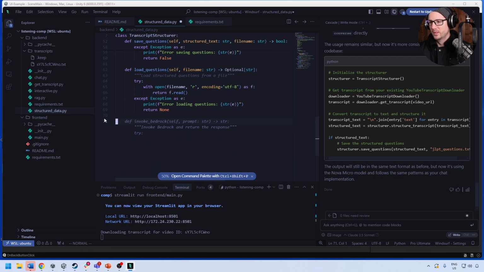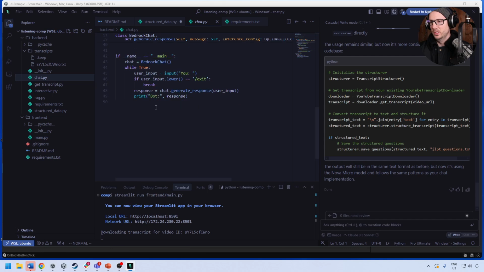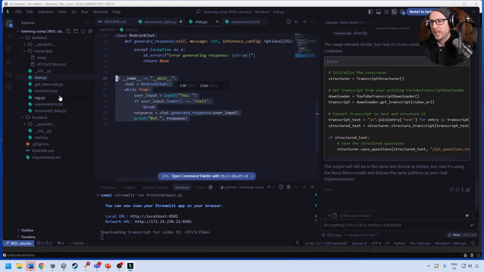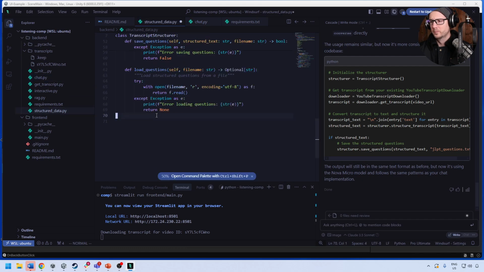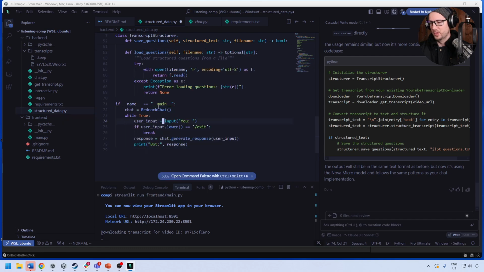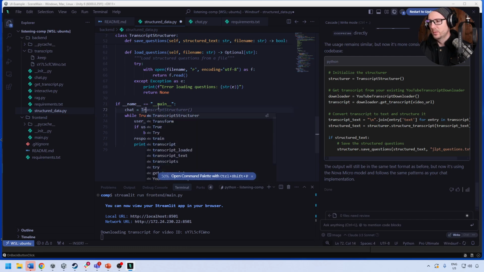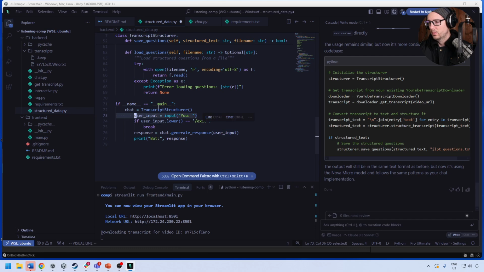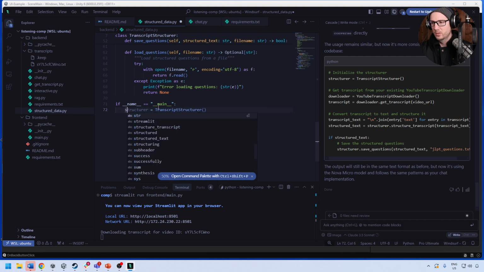And if we take a look at this one here, maybe we can try to follow the pattern that Duan has. What's really interesting is you can put a main in here, and I guess it doesn't trigger it even if you import it. So it says Bedrock chat. This isn't Bedrock chat. This is going to be called transcript structurer. And then we don't need a while true. What we need to do is, let's just say structure. Yeah, there we go.